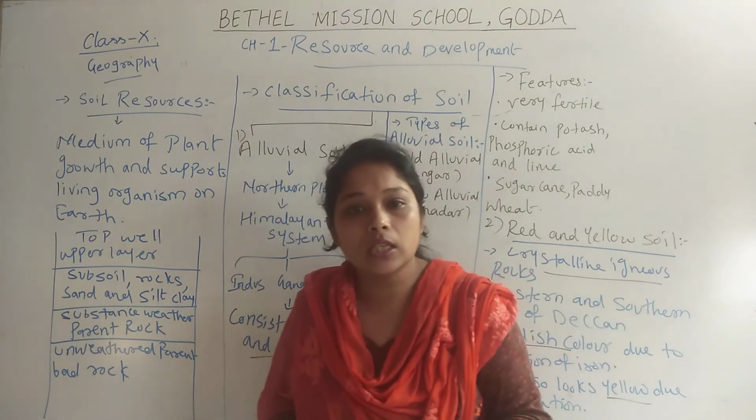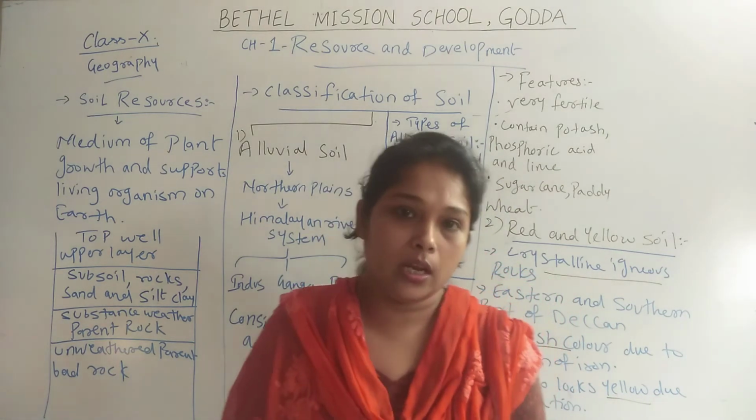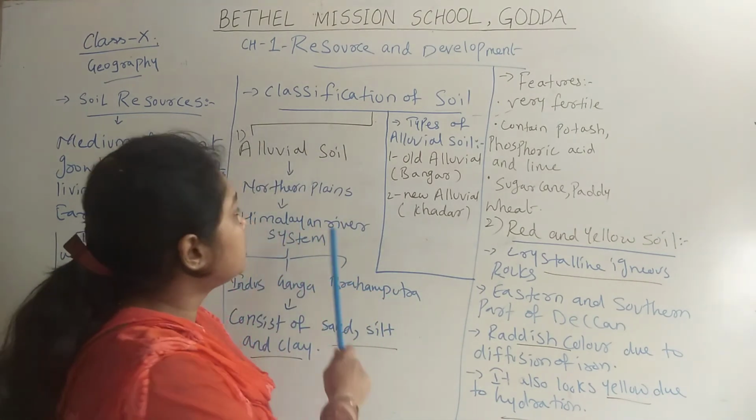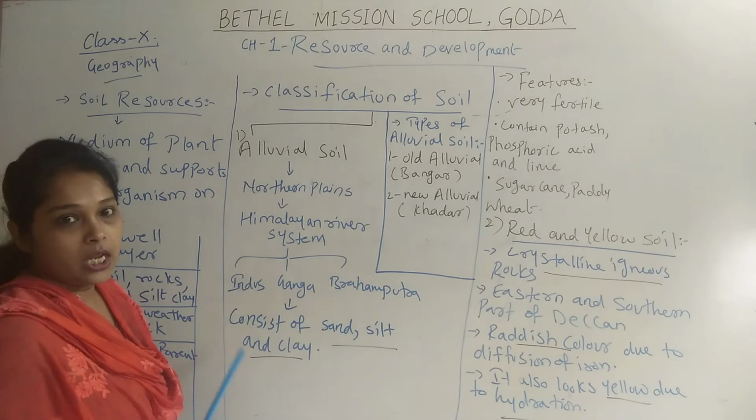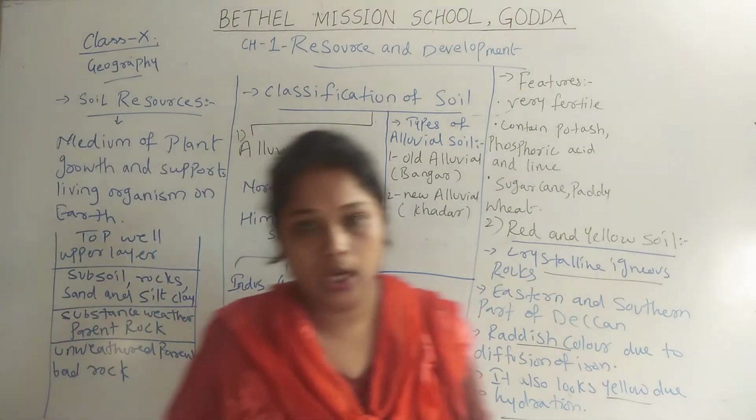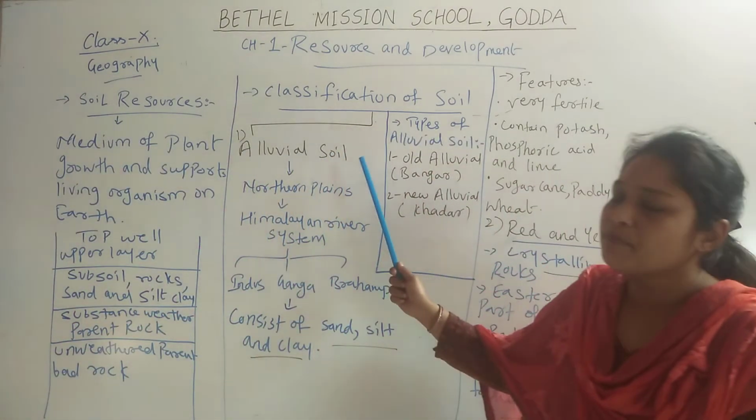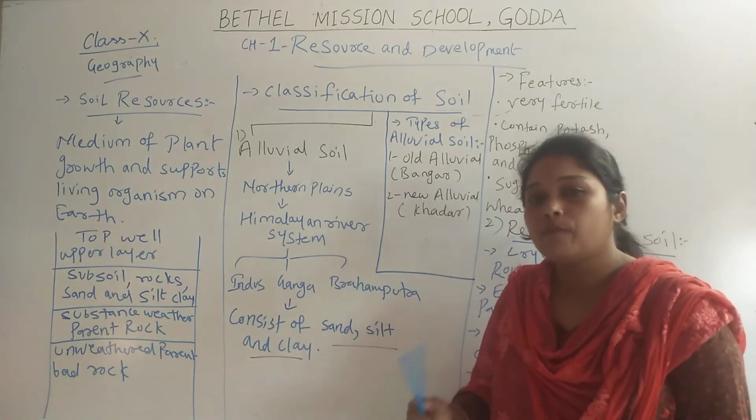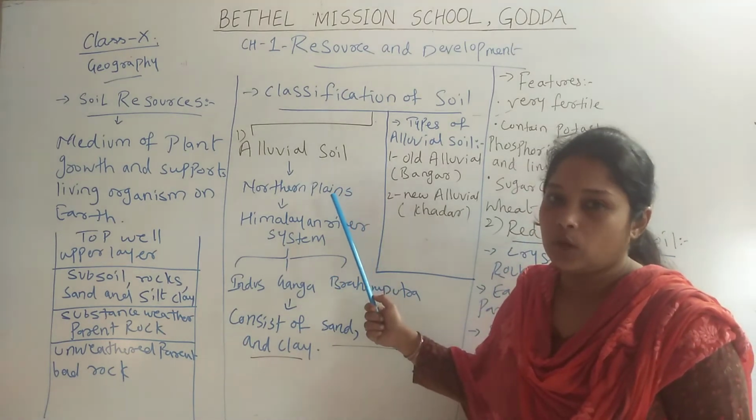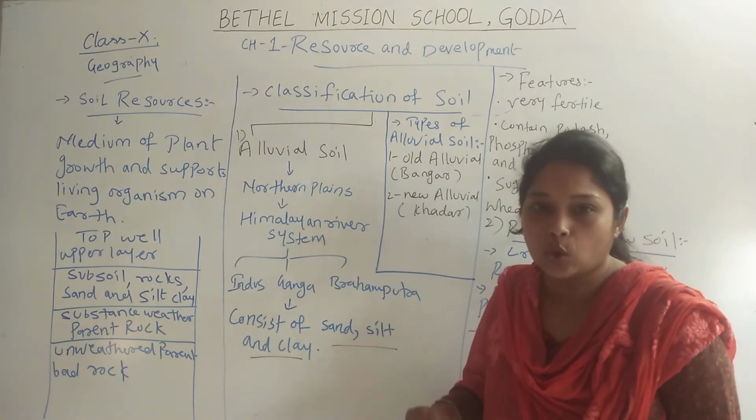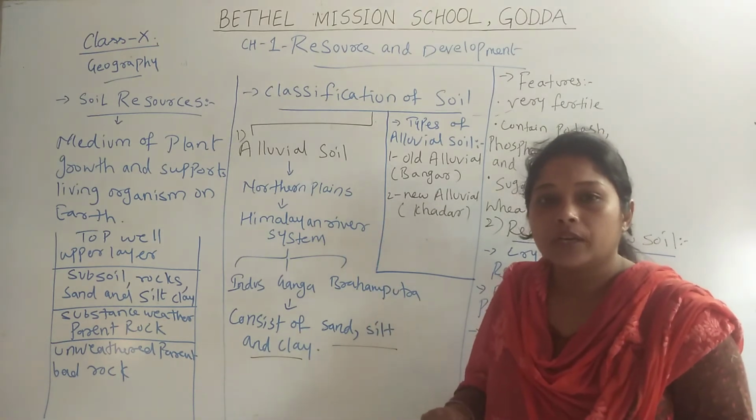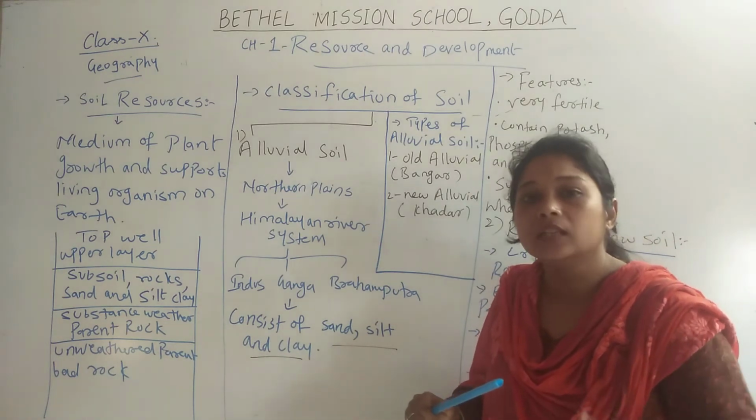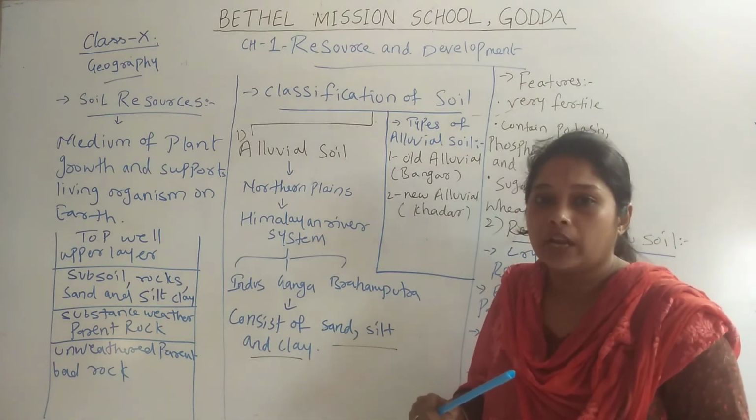So now we will see classification of soil. When we are talking about the classification of soil, first we will see alluvial soil. Now what is alluvial soil? Alluvial soil is a very important soil because every growth of plant depends upon it. It is the most fertile soil which we can farm. It is more fertile than any other type of soil.